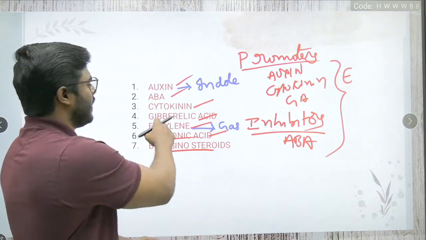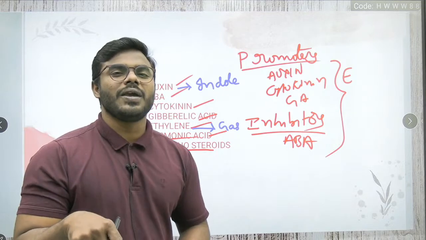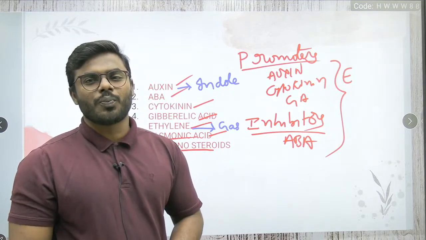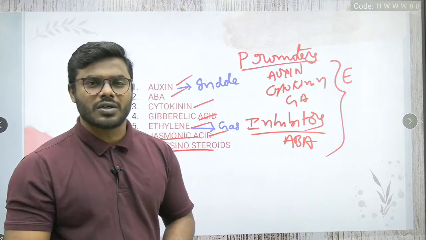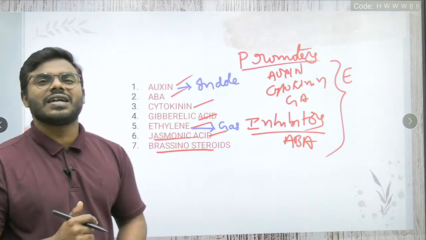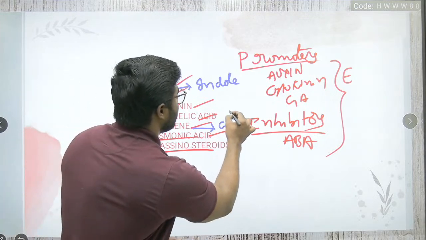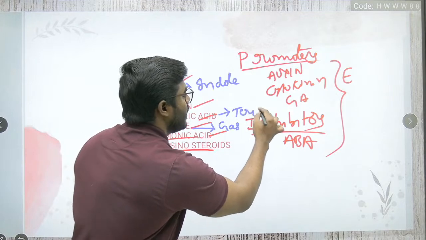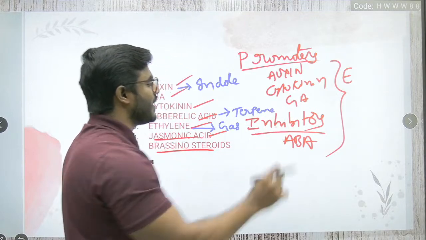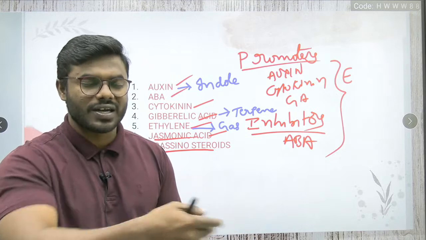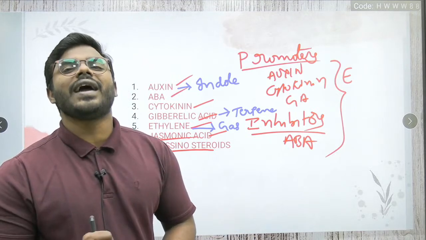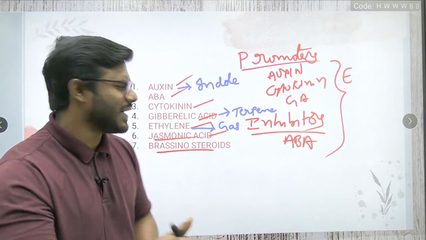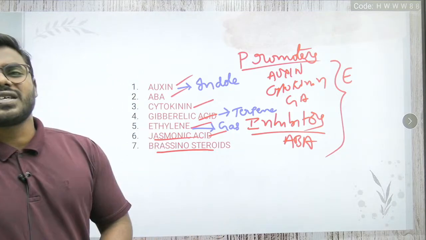Then gibberellic acid, the Part B question which was asked in the September 2022 paper, which is a straightforward question. Gibberellic acid is the derivative of what? A terpene. They asked which terpene it belongs to, whether it is a monoterpene or a diterpene. Of course, we are going to discuss that. Gibberellic acid is a diterpene, which has 20 carbon atoms. We will discuss that.